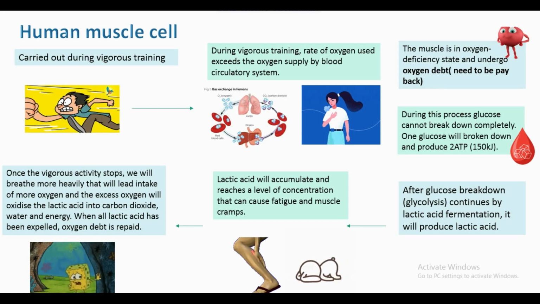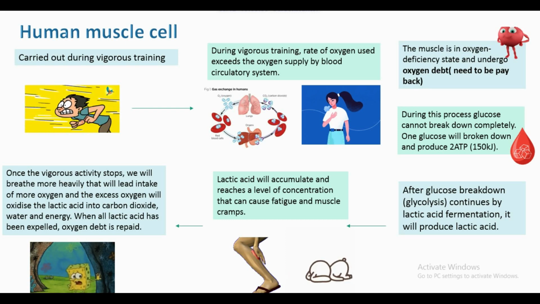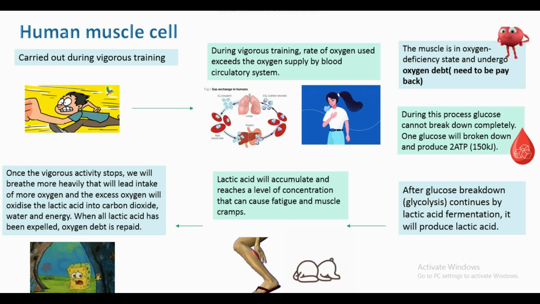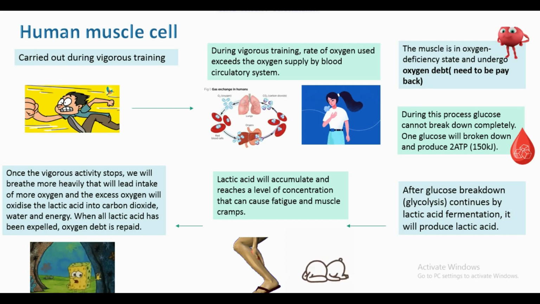So when you run vigorously, your body will switch to anaerobic respiration, or lactic acid fermentation, because of the insufficient oxygen. So your glucose will not be oxidized completely, which causes it to produce lactic acid.